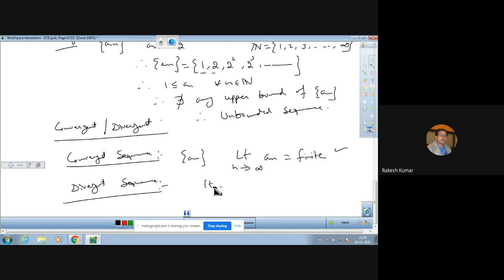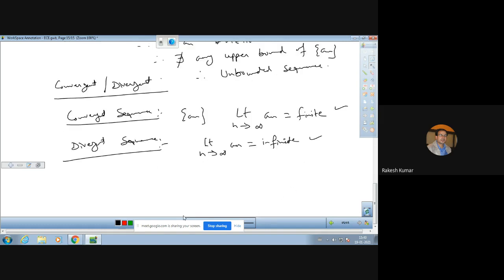That will be a divergent sequence, if the limit of an as n tends to infinity comes out to be infinite. This is the difference. Now, we have to take the example here. The example is 1 by 2, 1 by 2 square, 1 by 2 cube, and so on, 1 over 2 raised to power n, and so on.